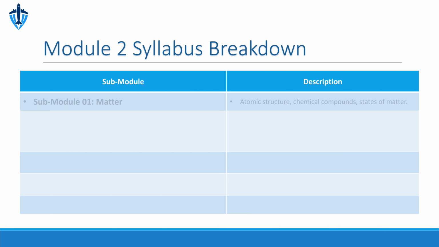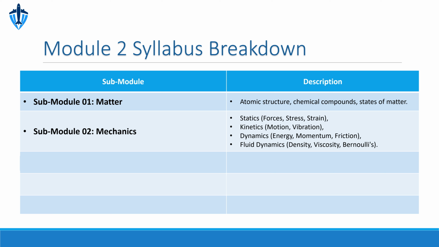We start with Submodule 01, Matter. This covers the fundamental nature of substances, from the atomic structure and chemical compounds to the states of matter, solid, liquid, and gas, and how they change between these states. Next, we move to the most extensive section, Submodule 02, Mechanics.